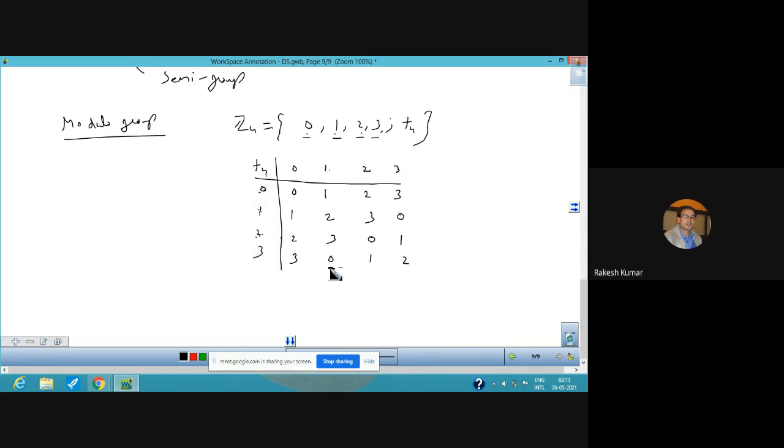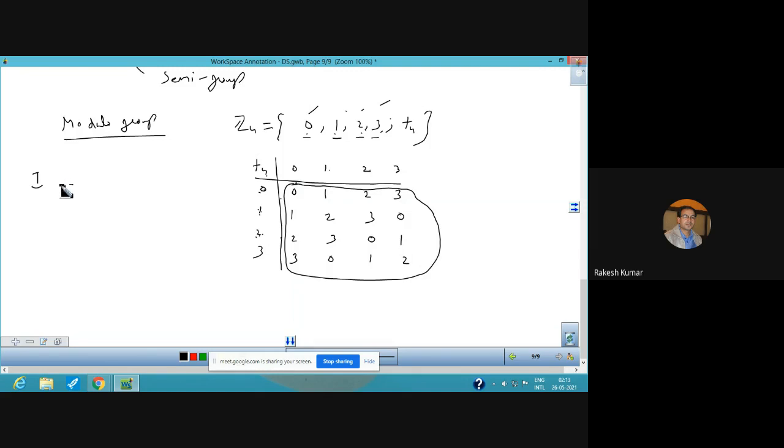These are the elements. Now just see the output. These are the output elements of the modulo group after operating with the help of the operation modulo 4. Now all the elements are coming from the set. Just see, none of these elements is outside the set. So it means closure property is obviously satisfied.